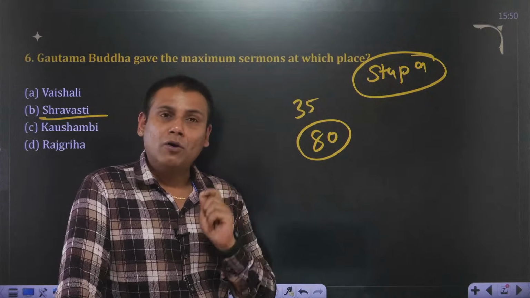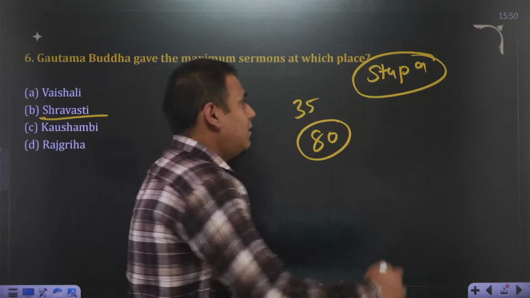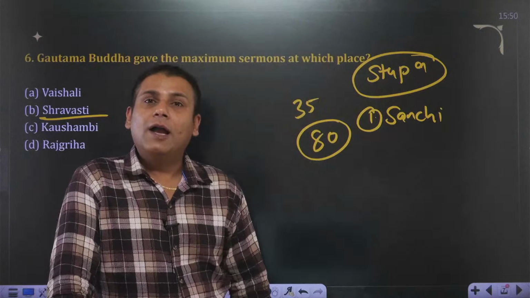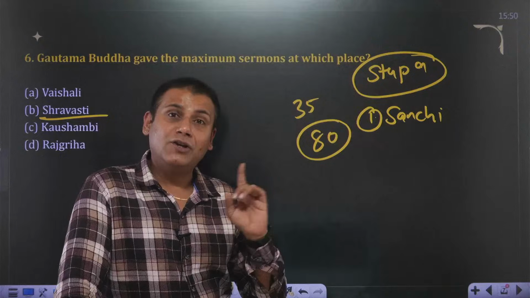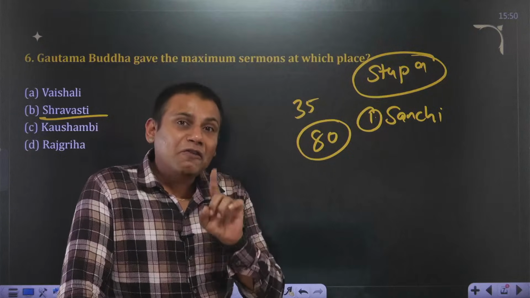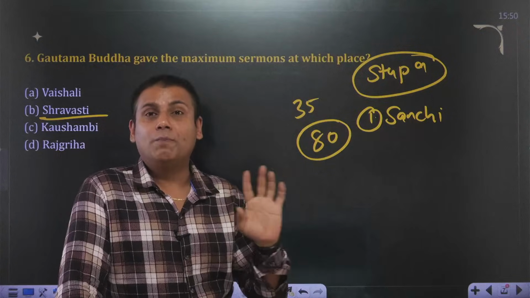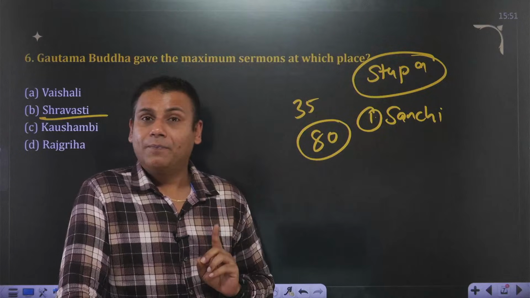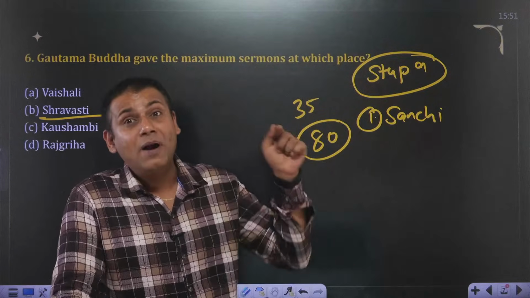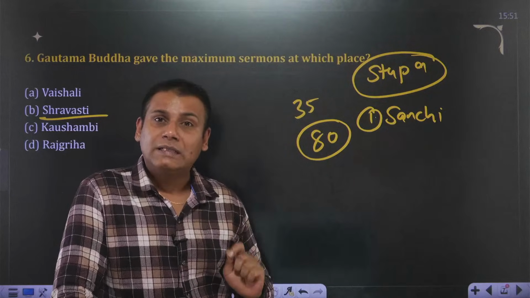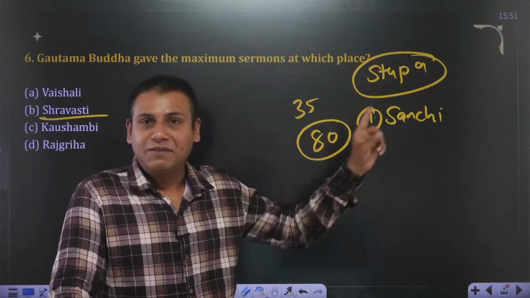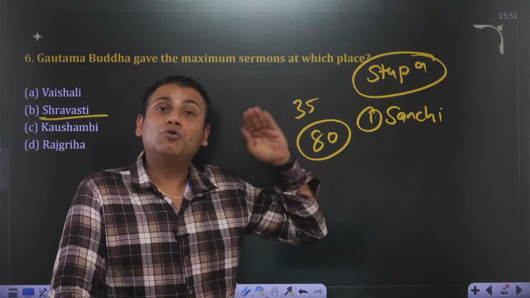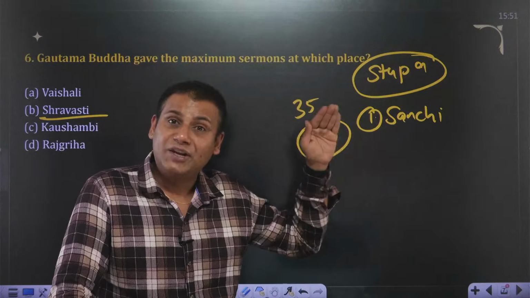So just go through important stupas which are important from the exam perspective. The first stupa is Sanchi Stupa. It was initially constructed by Ashok. After the decline of Mauryan Empire, a Brahmin dynasty, the Shunga dynasty, came into power. Pushyamitra Shunga destroyed the Sanchi Stupa. Then his son Agnimitra Shunga rebuilt it. In the original stupa architecture, specifically in Sanchi, there was no concept of Toran. The concept of Toran was added by Satvahan dynasty rulers.